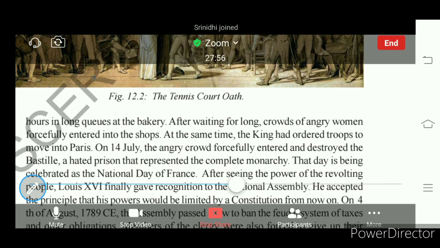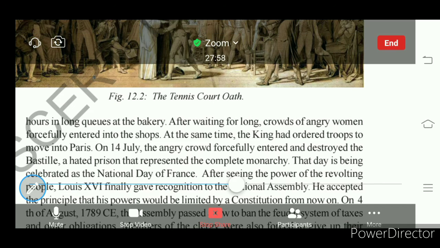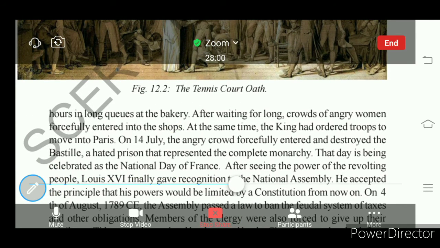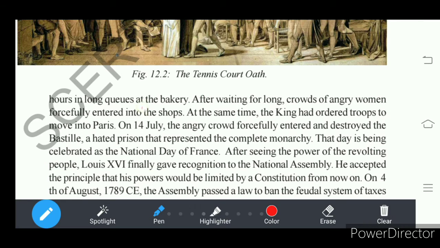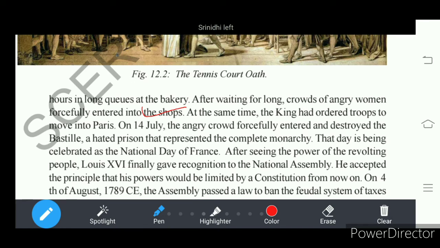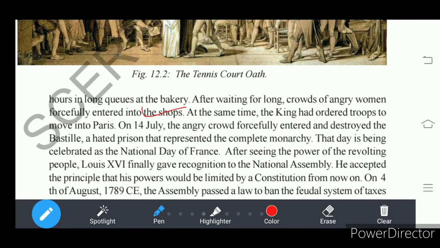So these angered women entered the bakery forcefully. Understand? They entered the bakery forcefully. And this was an act of rebellion by the people. See, how long will the people wait for bread in front of the bakery when they are hungry, and from that they got angry.